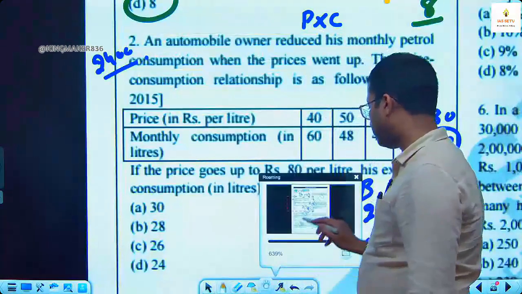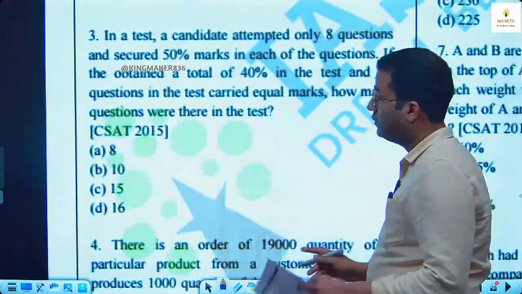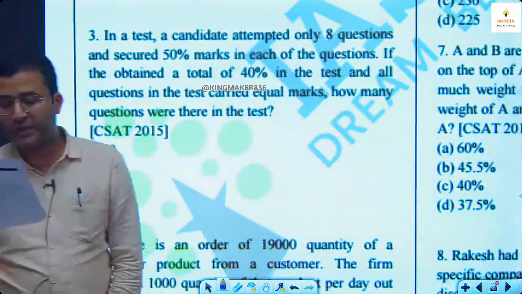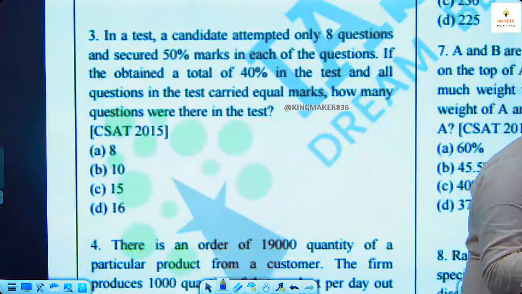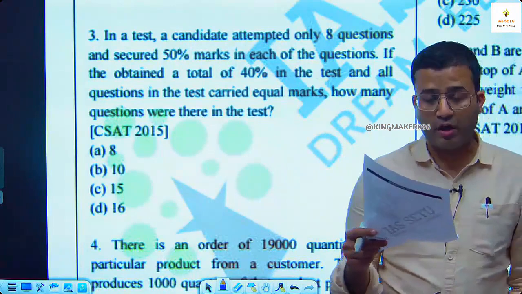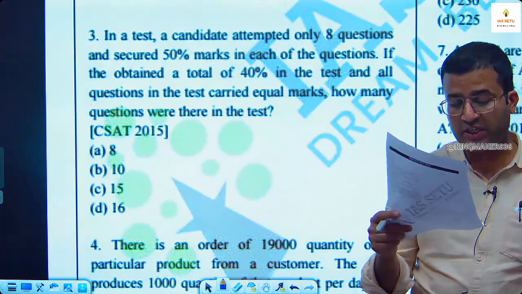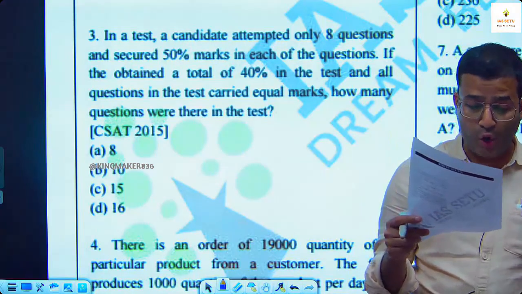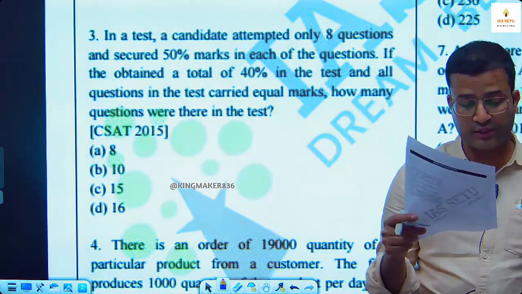Next question. In a test, a candidate attempted only 8 questions and secured 50% marks in each of the questions. If he obtained a total of 40% in the test and all questions in the test carried equal marks, how many questions were there in the test?